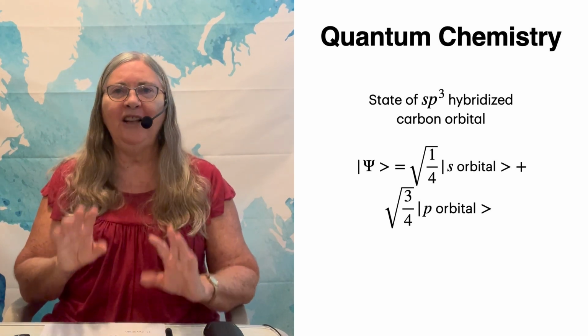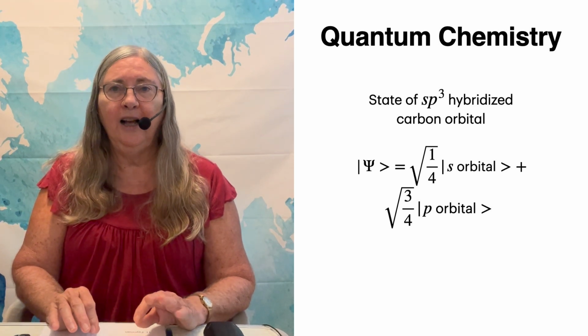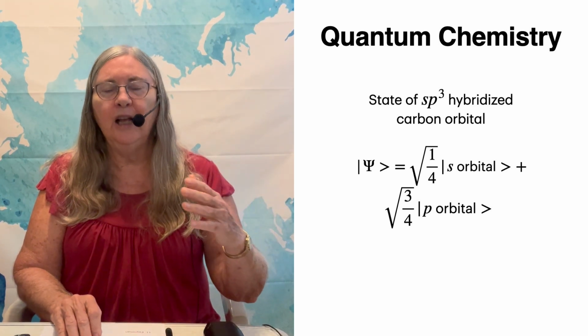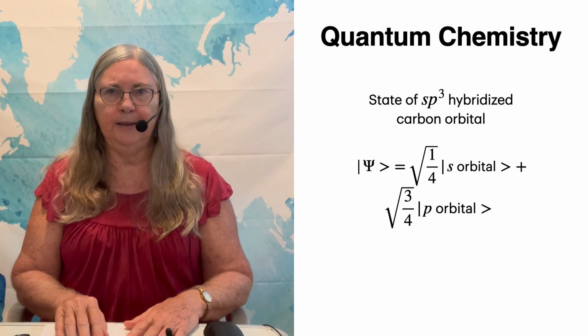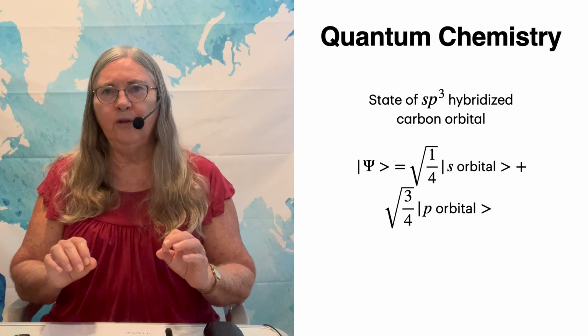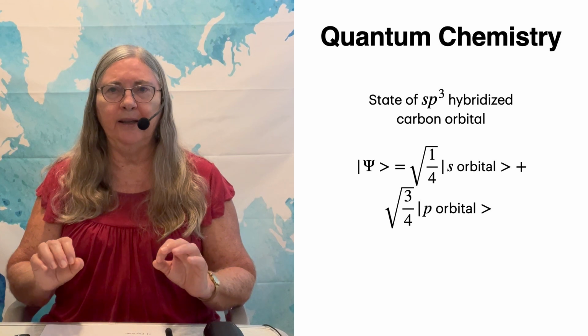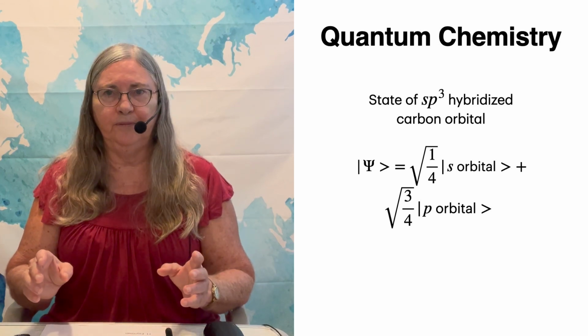Okay. We can only solve these equations exactly for the simplest cases. So when we have more complicated ones, we use sums of the simple ones. Now we can do a lot of analysis sometimes without writing out all those equations in detail. So we just give them names like s orbital and p orbital.